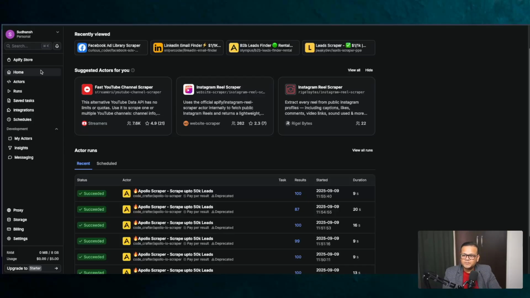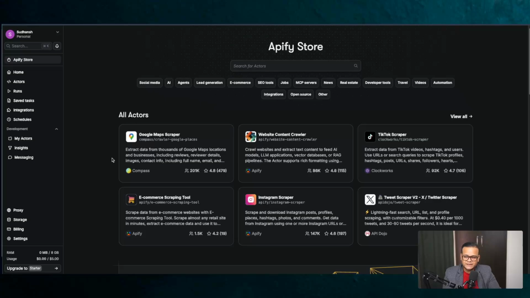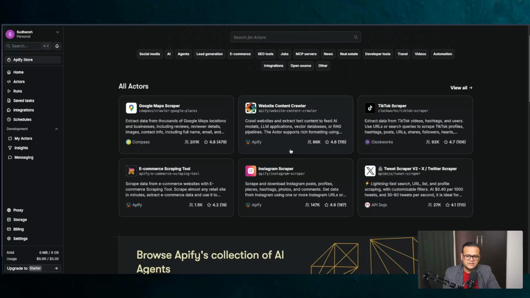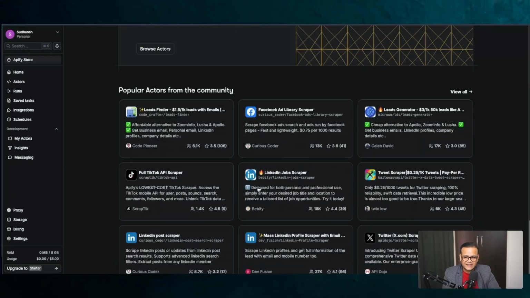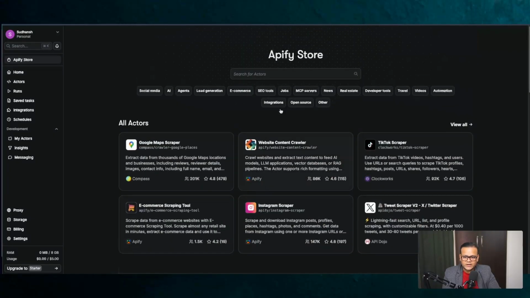Once you go there, if you click on Apify Store, that's where you find all these actors, they call them. But technically, these actors are just APIs which do specific tasks. For example, Google Maps scraper, website content crawler, TikTok scraper, Instagram, e-commerce, web scraper, a lot of them. Like I said, thousands of them. So you can either go through the list or you can just search for whichever actor you want to access.